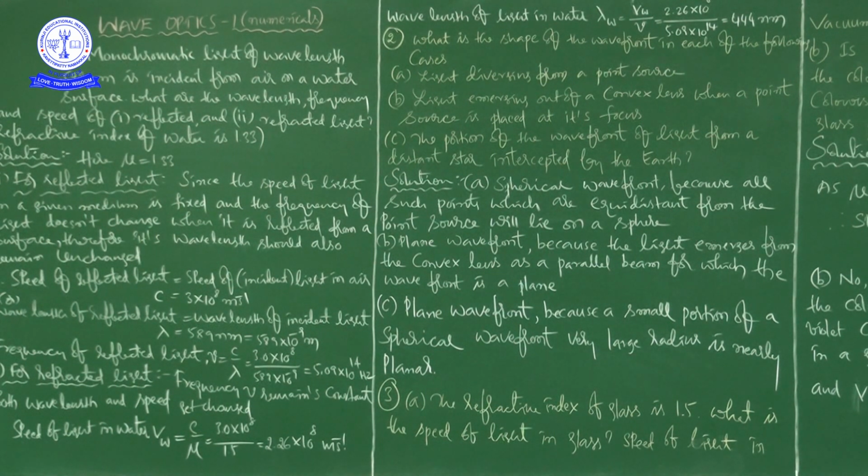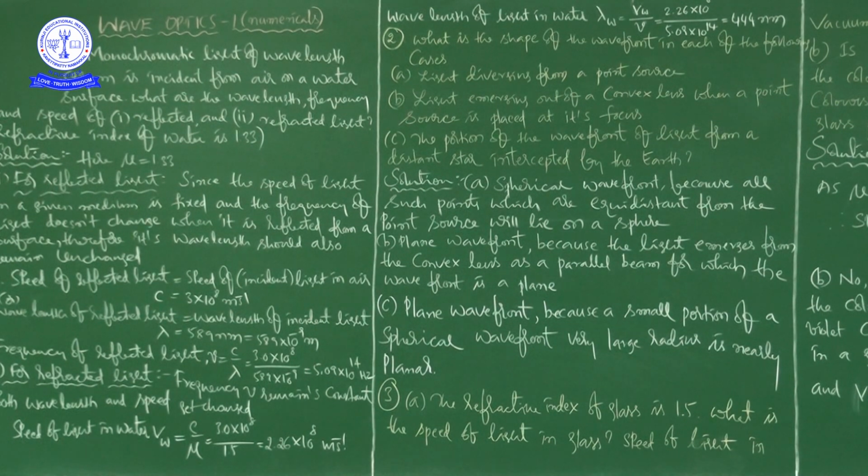But some of the noted things, air and water, because in everyday life we are in contact with air and water. That's why we generally know the refractive index of air, the refractive index of water, the refractive index of glass, like that. Okay, right. So now we are going to see the solution. First we will go to the reflected light and then we will go to the refracted light.